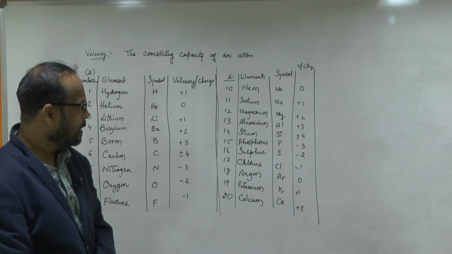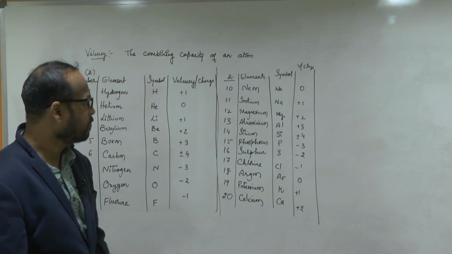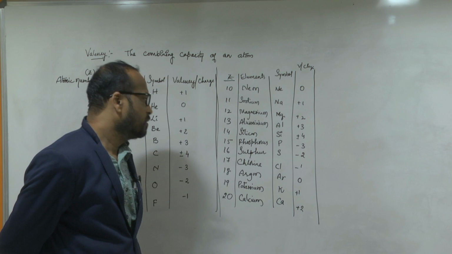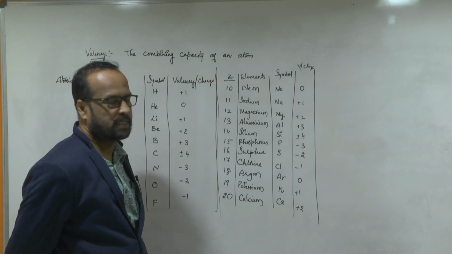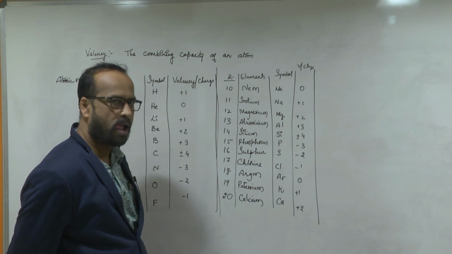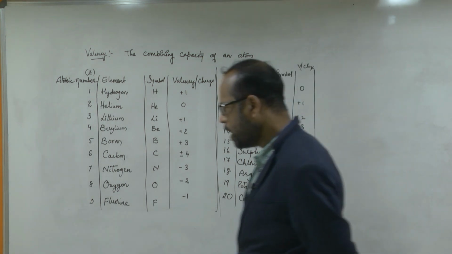Okay, sir. Sulfur S, minus 2. Next is chlorine. Yes, sir. Finished, sir. Finished?